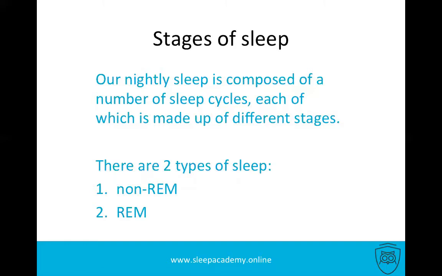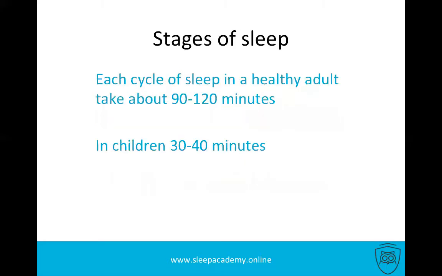So now let's talk about stages of sleep. Our nightly sleep is composed of a number of sleep cycles, each of which is made up of different stages. There are two types of sleep, non-REM and REM. Each cycle of sleep in a healthy adult takes about 90 to 120 minutes. In children, it's much shorter, about 30-40 minutes, depending on the age of the child.